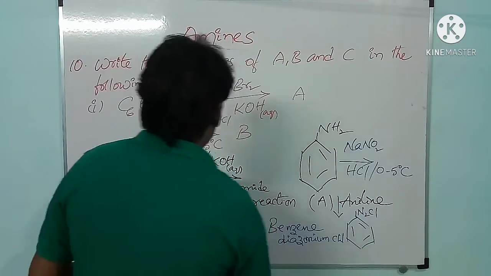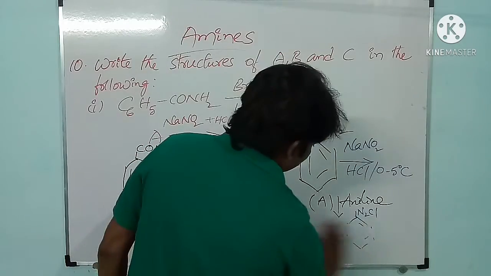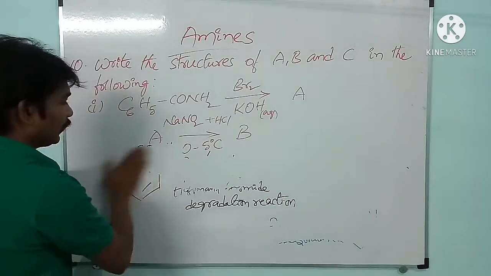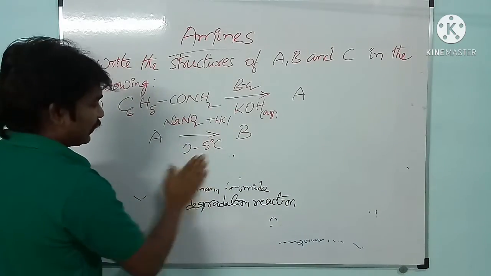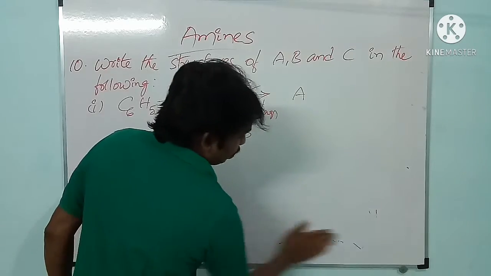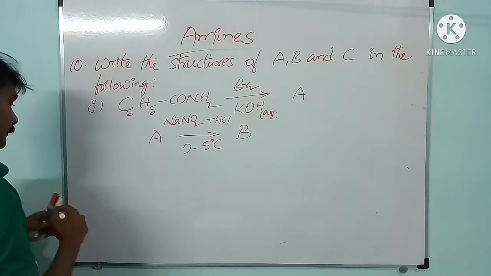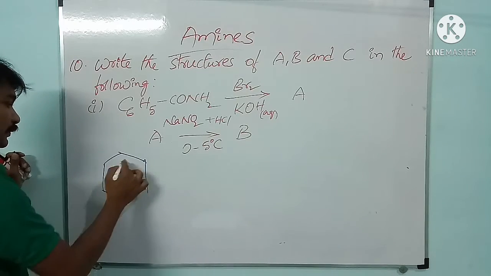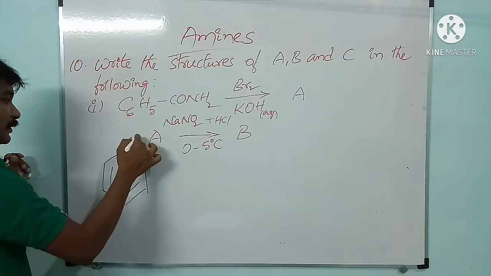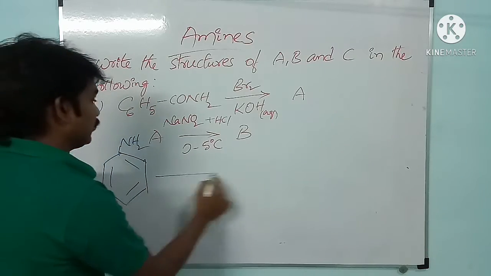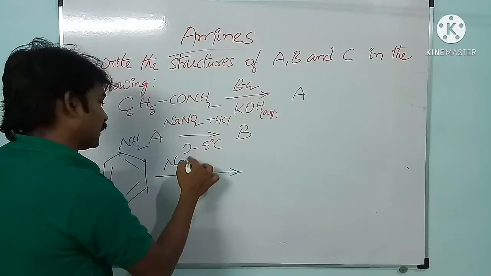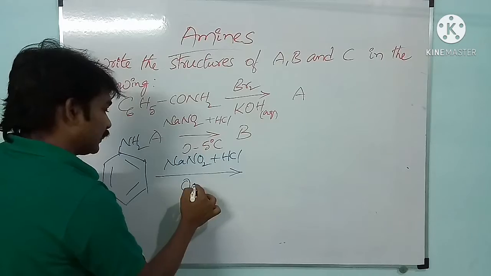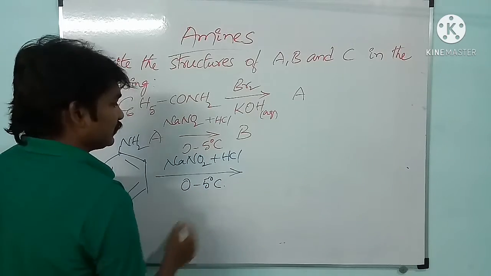I will write the structure clearly here. Don't get confused, I am writing the complete structure. Here we have aniline, that is NH2, and we are going to treat with sodium nitrite NaNO2 plus hydrochloric acid at a temperature of 0 to 5 degrees Celsius.